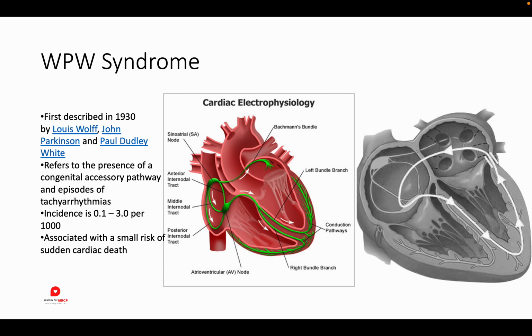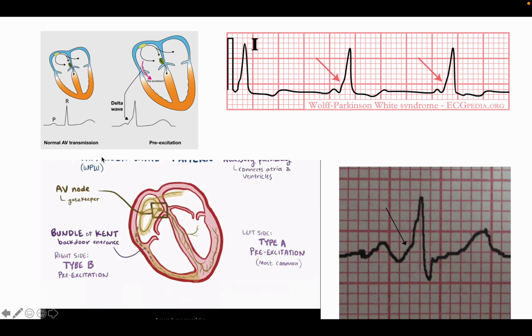So it's a very important topic, and we have to treat this condition very promptly. In WPW syndrome, there is some abnormal pathway in the heart that causes abnormal electrical propagation, which makes palpitation or ventricular or supraventricular tachycardia.